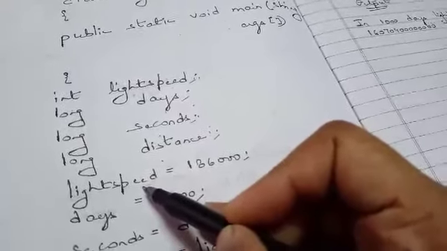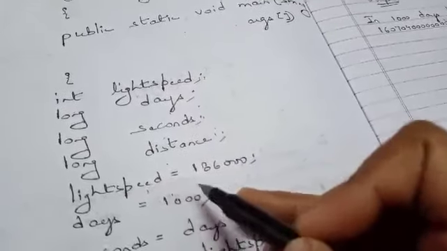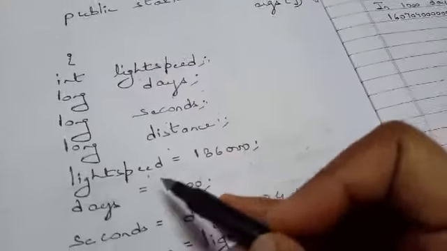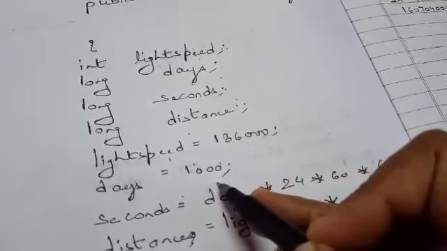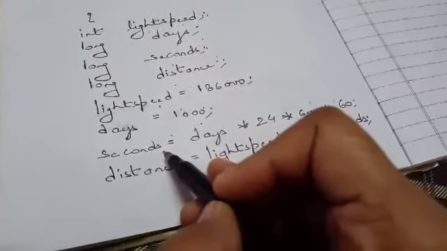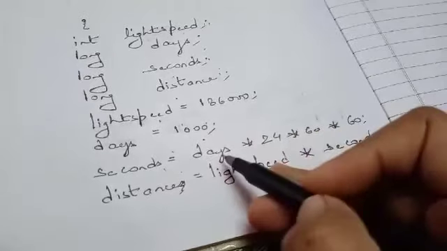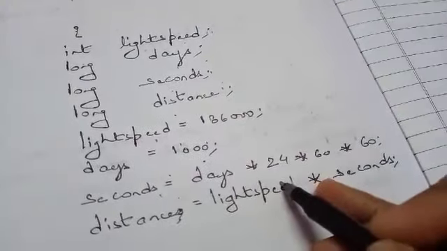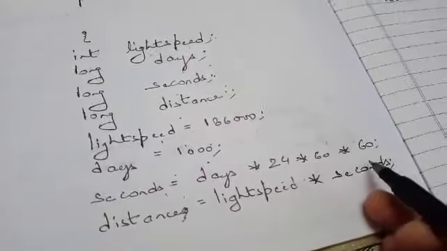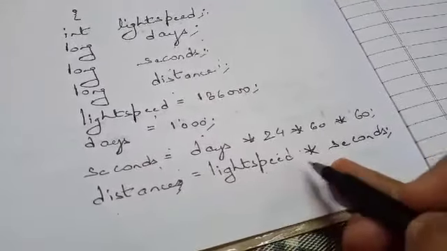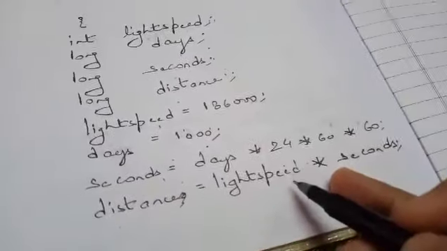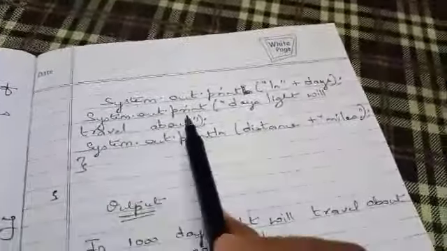Here we are assuming lightspeed is equal to 186,000. Days is given in the program, that is 1000 days. So in order to compute, seconds will be days into 24 into 60 into 60, and distance would be lightspeed into seconds. So these are the two formulas which we have to use.